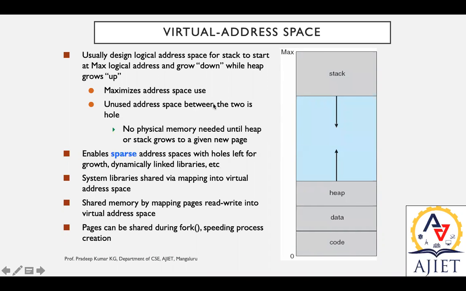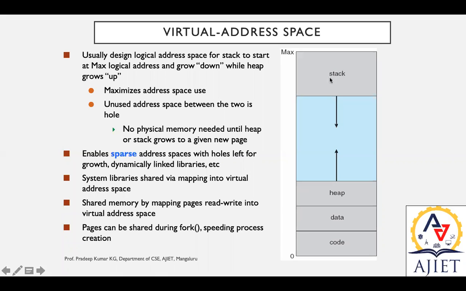How does it maximize? Here you can see a hole, a space, nothing but a hole. Based on the entries into the stack, the stack may extend so that this hole may fill up. On the other side, the heap can also extend so that this space can be merged or expanded.